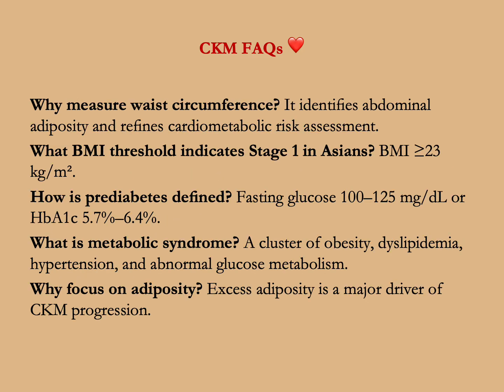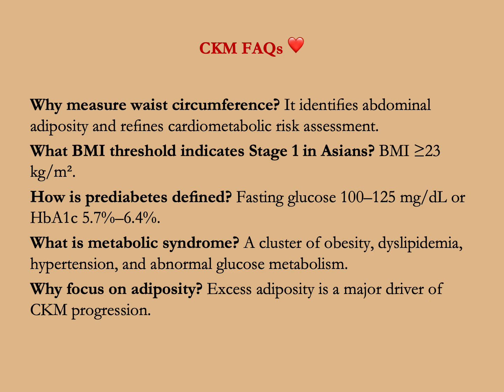Why measure waist circumference? It identifies abdominal adiposity and refines cardiometabolic risk assessment. What BMI threshold indicates stage 1 in Asians? BMI equal to or greater than 23 kilograms per square meter. How is prediabetes defined?